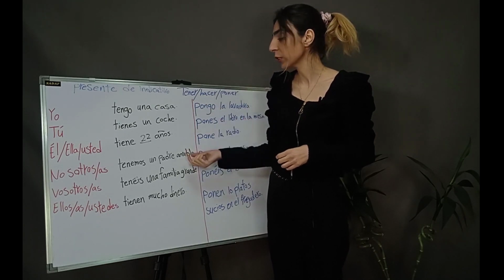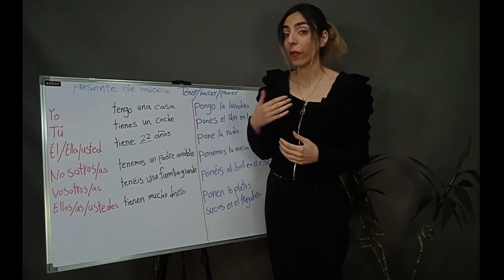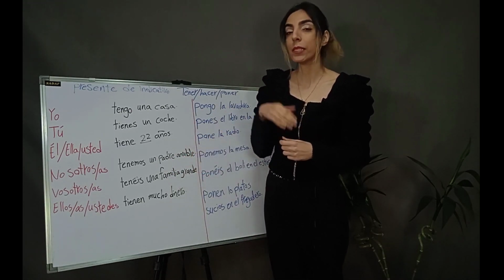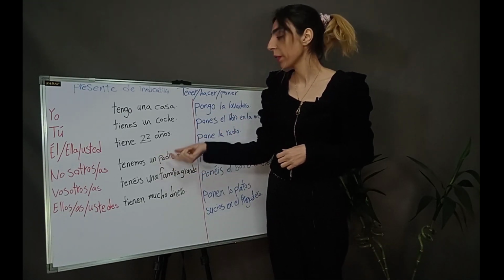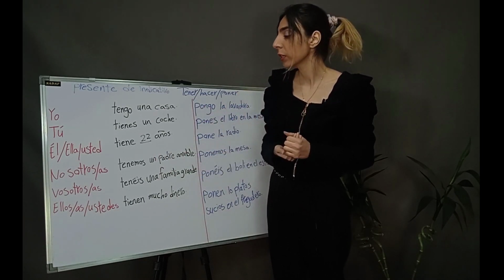We use adjectives after nouns. So, padre means father, amable means kind. Un padre amable, but in English we say a kind father.